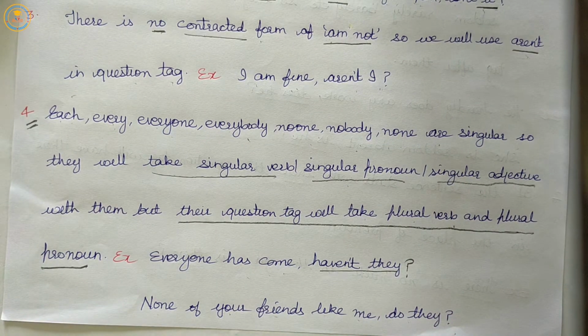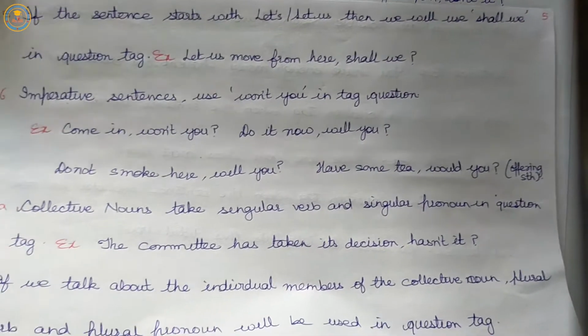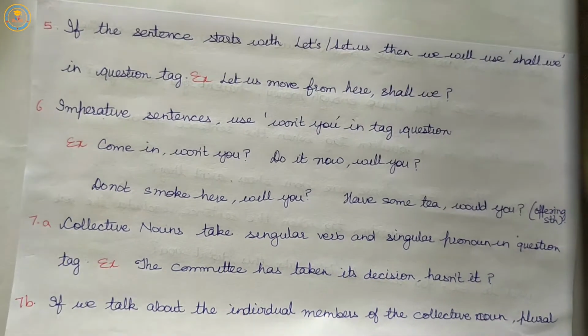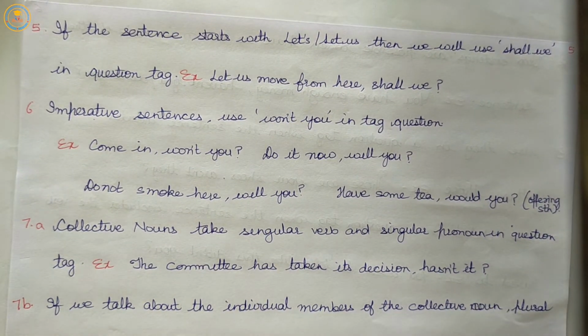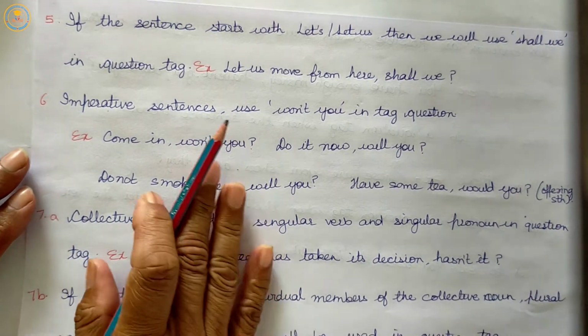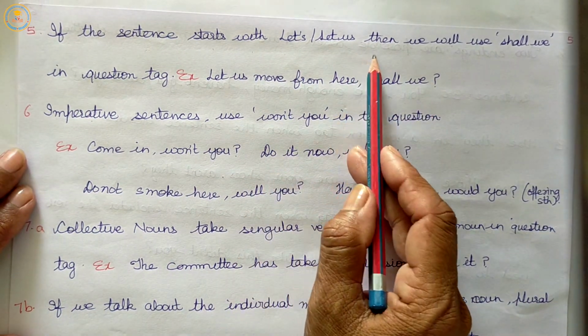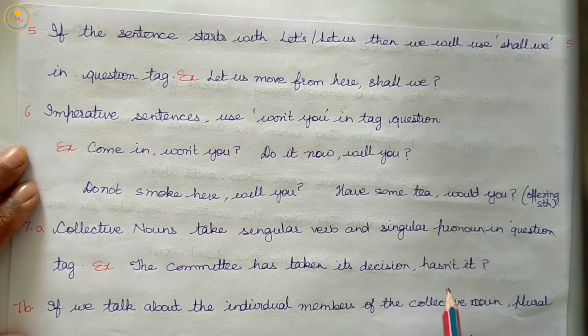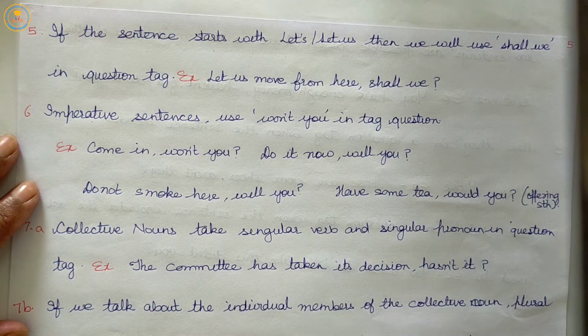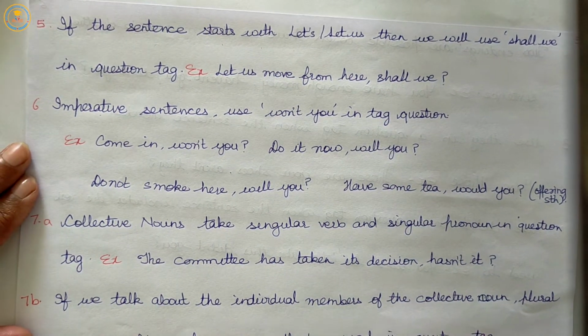Next, our fifth rule is if the sentence starts with let's. This we have already discussed in our previous topic. This is also related to expressions, and here in rules also, if the sentence starts with let's or let us, then we will use shall we in the tag question.